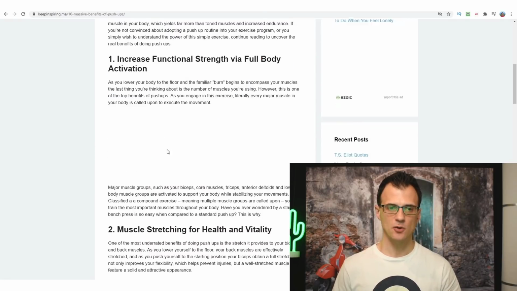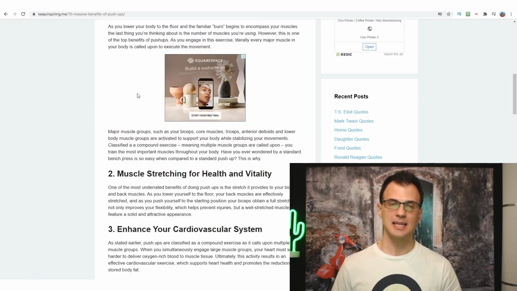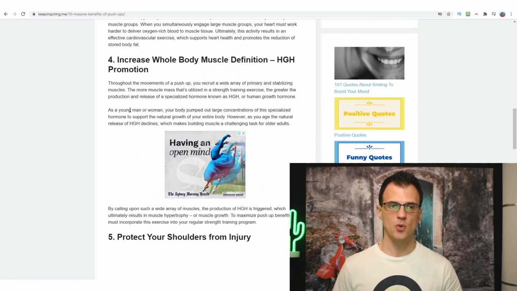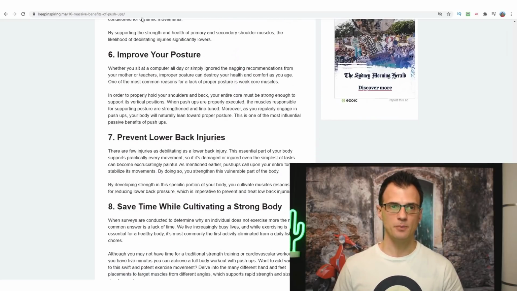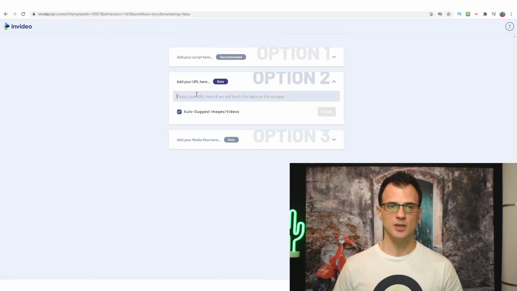Okay, 10 massive benefits of push-ups. So this is a good format because it's got headlines and then a little bit of a description for each of the main benefits of the push-up. So we can just take this URL over here, okay, and we will insert it into InVideo.